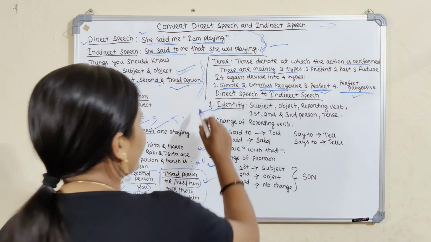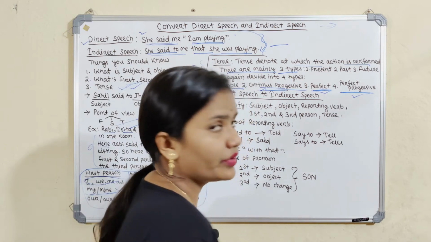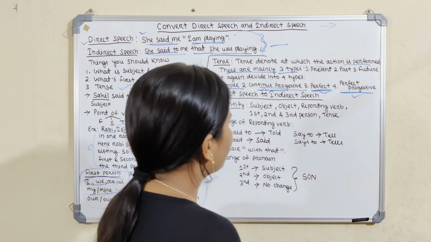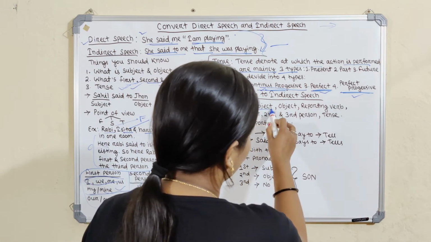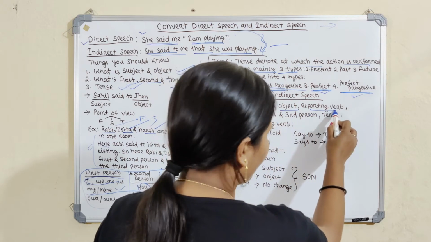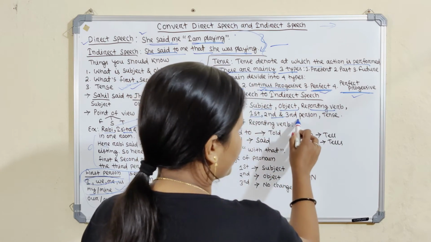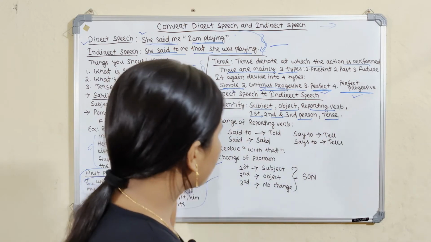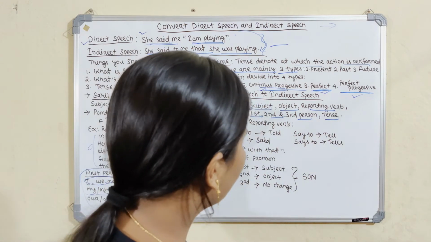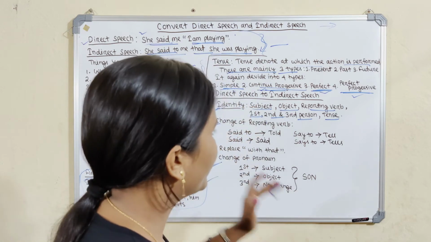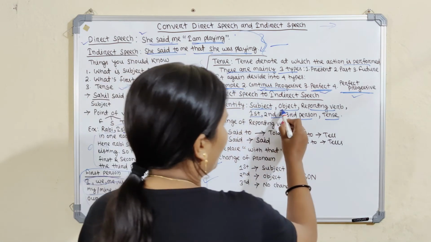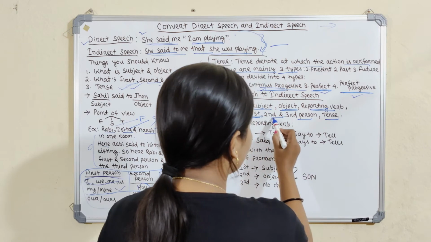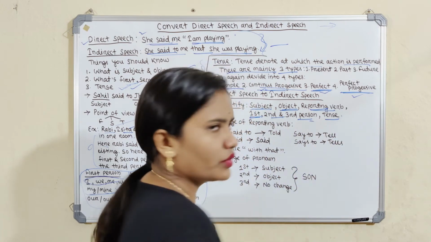Okay, first we will discuss identify. What do we have to identify in the sentence? First we identify the subject, object and reporting verb, first person, second person and third person, and tense. Firstly we have to identify the subject, object, reporting verb, first person, second person and third person, and also the tense.